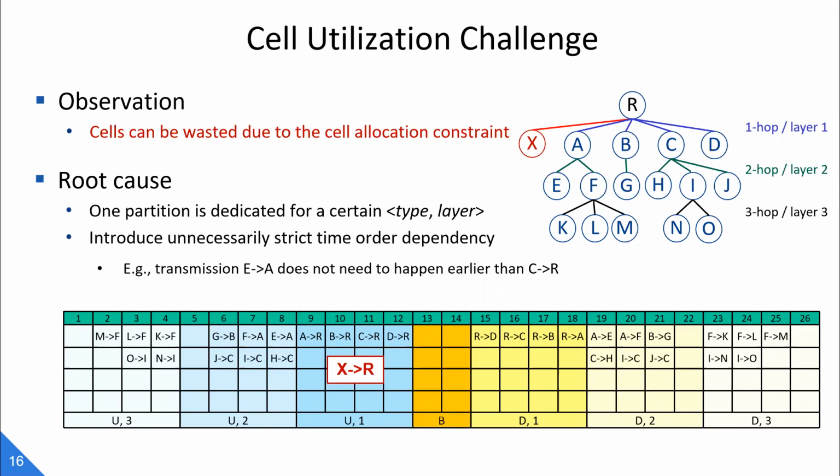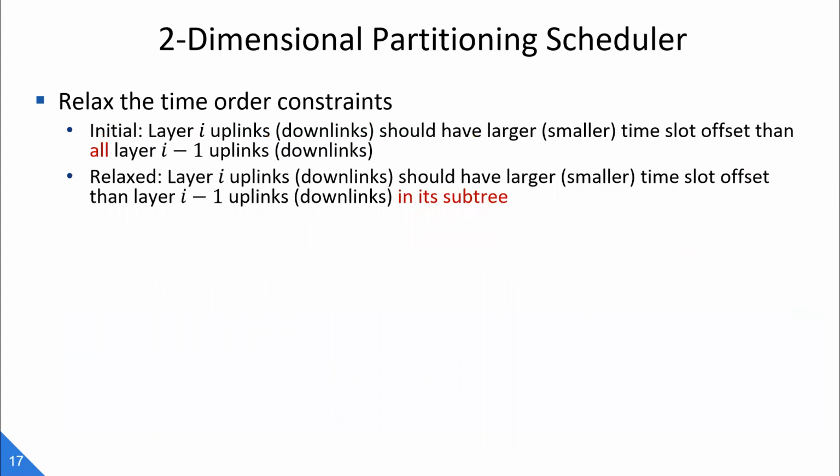However, this requirement introduces an unnecessarily strict time order dependency. For example, transmission E to A does not need to happen earlier than C to R, since these two links can never be on the routing path of the same task, so they do not necessarily have any precedence relationship in the slot frame. This insight motivates us to perform partitioning not only in the slot frame dimension, but also in the channel dimension. The key idea here is to relax the order constraints of links in the time dimension.